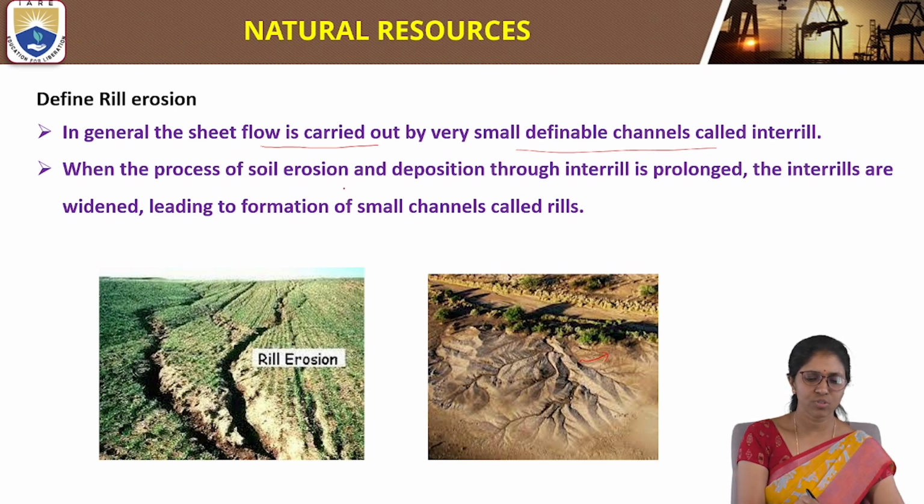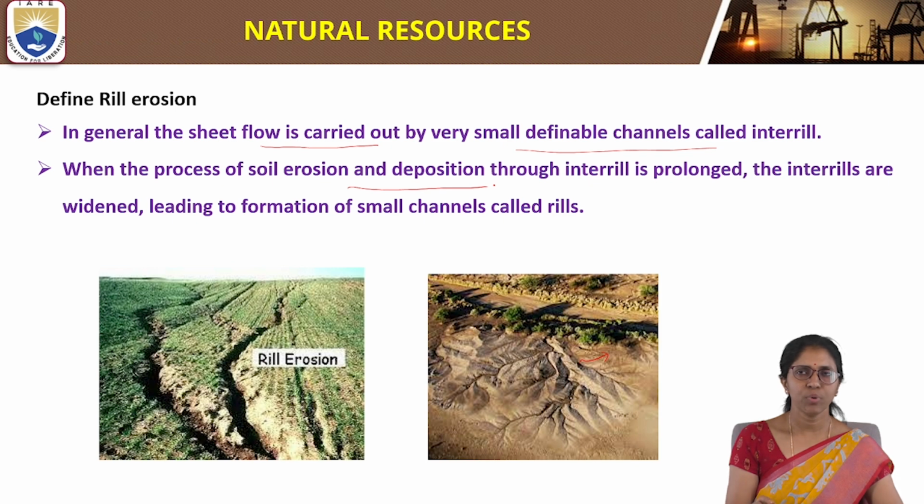When the process of soil erosion and deposition through interrills is prolonged, the interrills are widened, leading to the formation of small channels. These are called rills. So first interrills form, and if the process is prolonged, the interrills become rills.